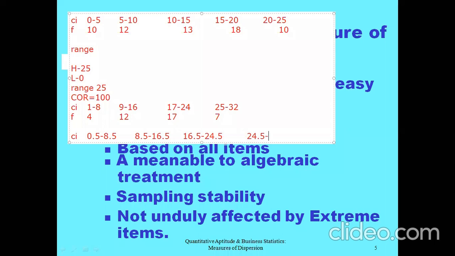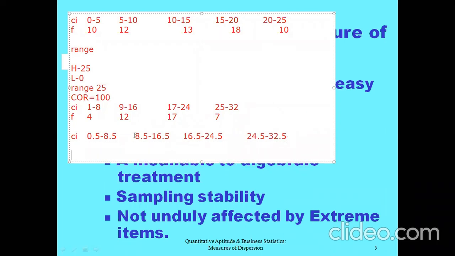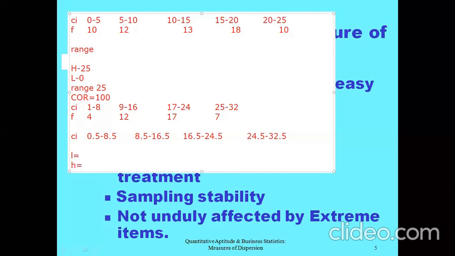We know how to solve the problem in case of exclusive class interval. First step, take the lower limit of the first class as your lowest value and take the upper limit of the last class as the highest value. So what is the lower value? The lower value will be 0.5. Similarly, what is the highest value? The upper limit of the last class is 32.5. So take that as 32.5.